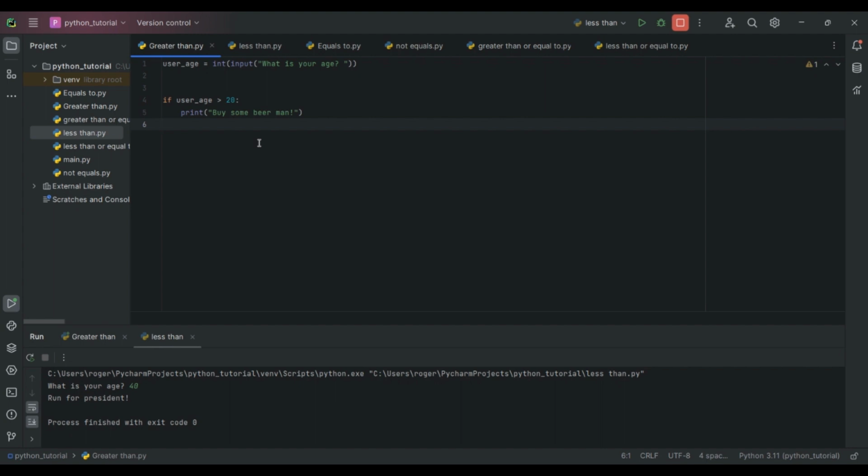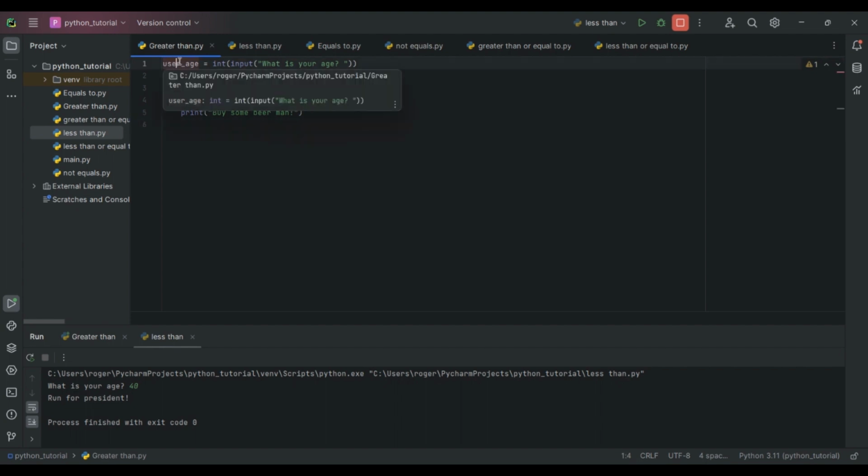Some vocab: control structures are used to make decisions, repeat actions, and control the flow of the program based on specific conditions. Comparison operators in Python are used to compare values to determine the relationship between each one. An if statement is a function in Python that allows for code to be executed conditionally. So let's start with the first one, greater than.